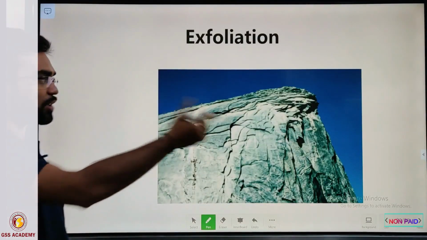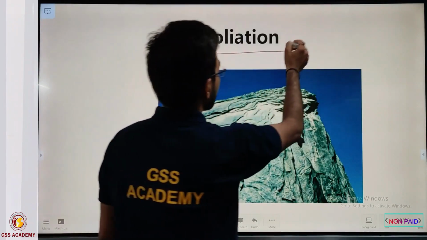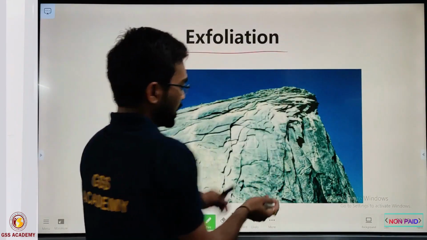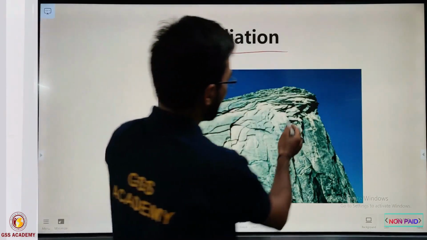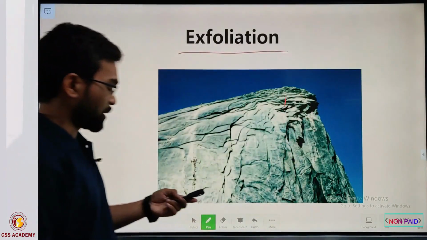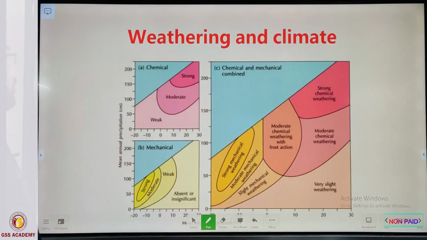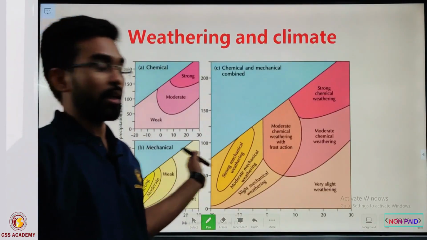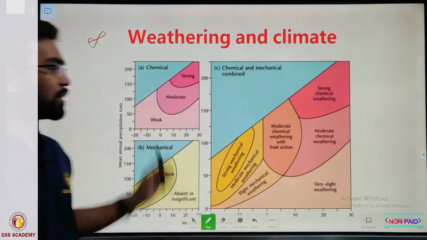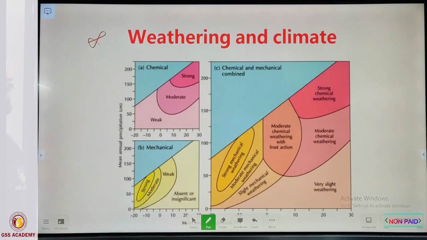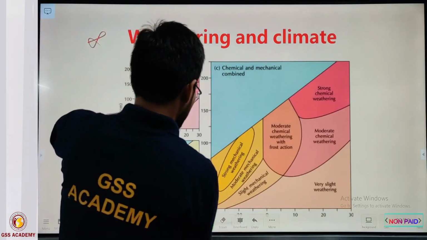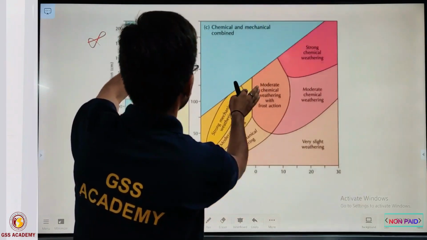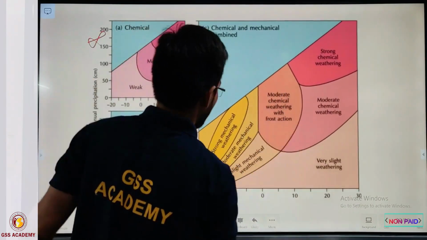Exfoliation is the extension of spheroidal weathering, in which layer by layer spalling takes place; then it is called exfoliation. Now, one of the most important things we discussed earlier is that climate plays a very important role in weathering. So if you look at this diagram, you can see how climate regulates it.